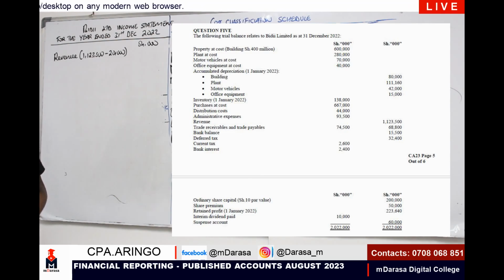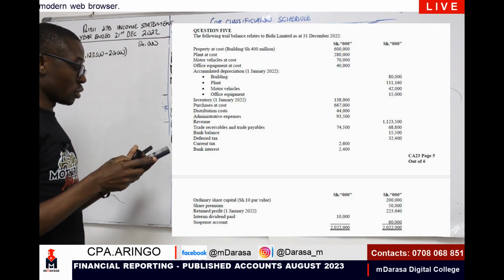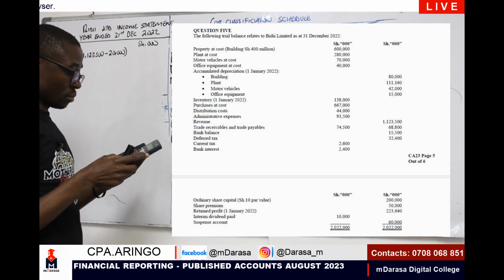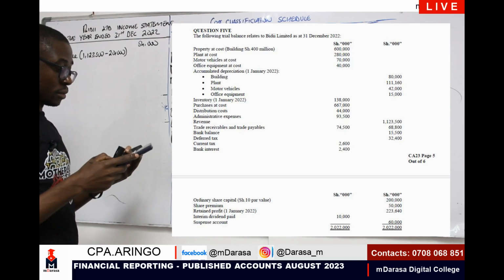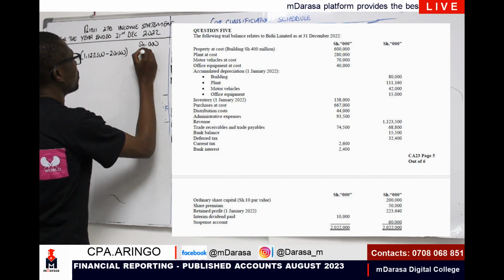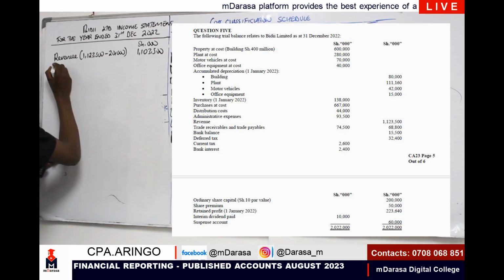So 1,123,500 minus 20 million to give us 1,103,500. Cost of sales,